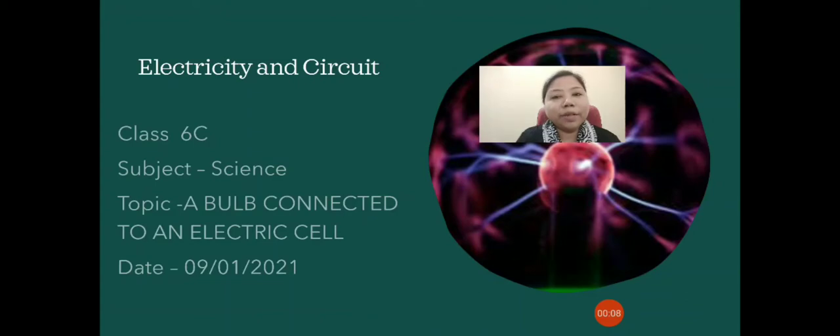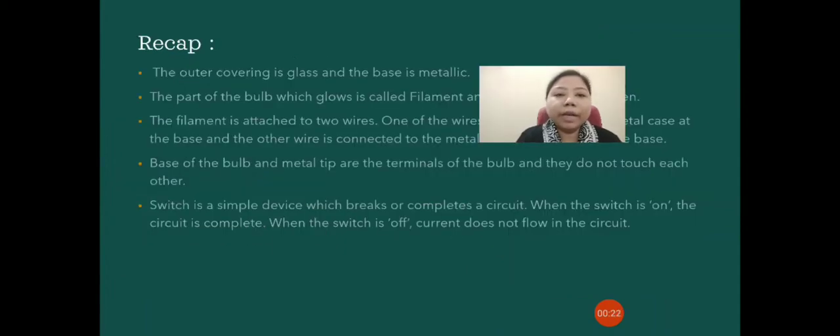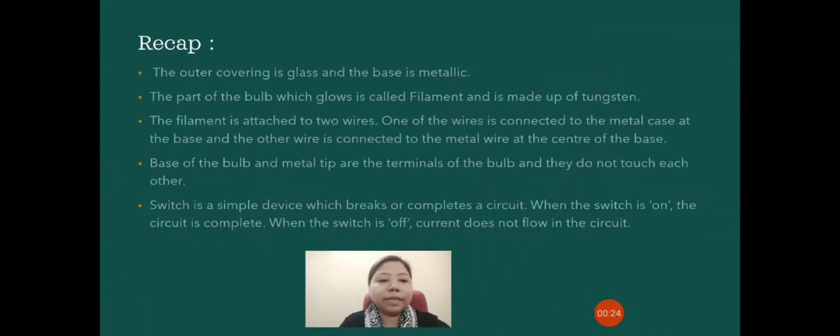Children, in the previous class we discussed the parts of a bulb and a switch. Today we are going to look at how a bulb can be connected to an electric cell. But before that, let us do a recap of the previous class.